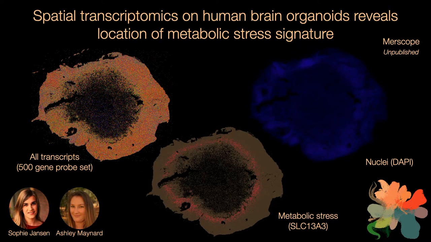And these metabolically stressed cells are really at the border to the dead cells. So it's really a spatial signature. If the organoid gets too big, you start having this wave of metabolic signature that leads eventually, it seems, to the death of the cells. But it was cool to actually spatially localize this signature.